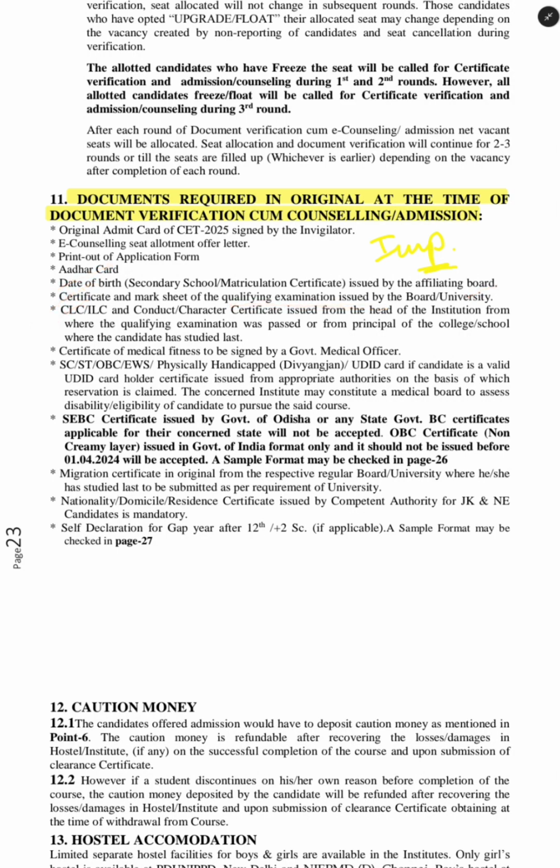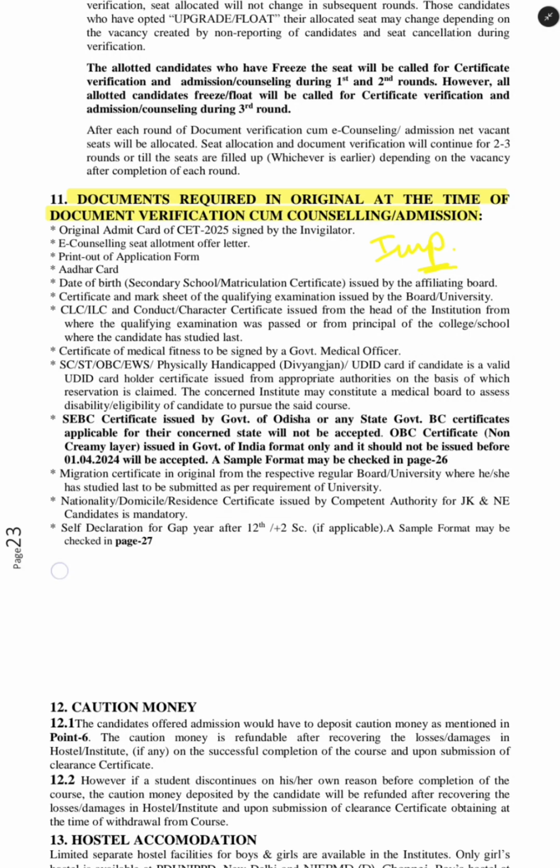CLC means conduct and character certificate issued by the head of the institution where you passed before. Certificate for medical fitness to be signed by a government medical officer. There should be a certificate of medical fitness signed by the government medical officer, and if you belong to SC, ST, OBC or EWS categories, you need a certificate for that. And there is an SEBC certificate issued by the Government of Odisha. A BC certificate applicable for a concerned state will not be accepted. Only an OBC non-creamy layer certificate issued by Government of India format only, issued after 1/4/2024, will be accepted. Migration should be original. Nationality, that is domicile or residence certificate, should be original.